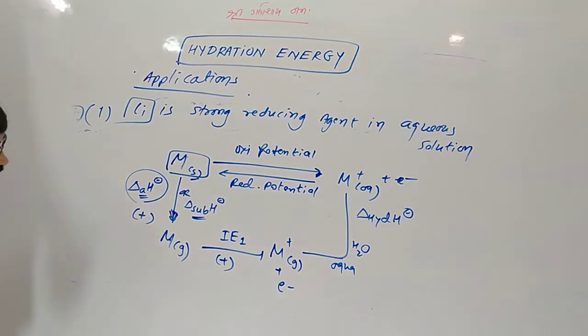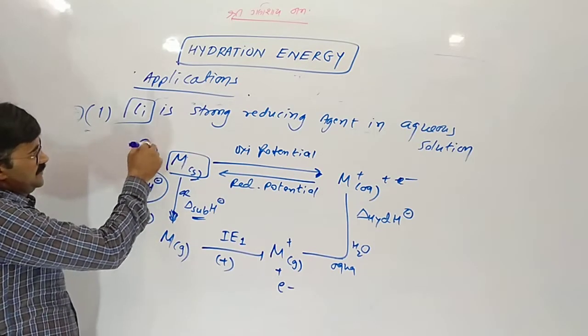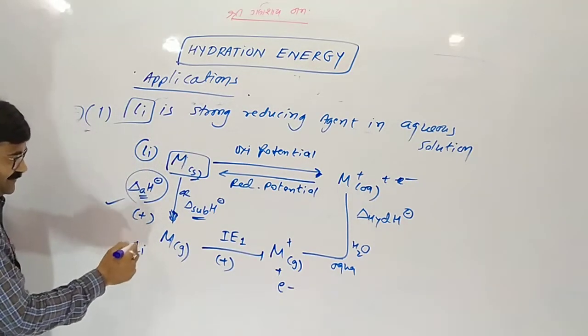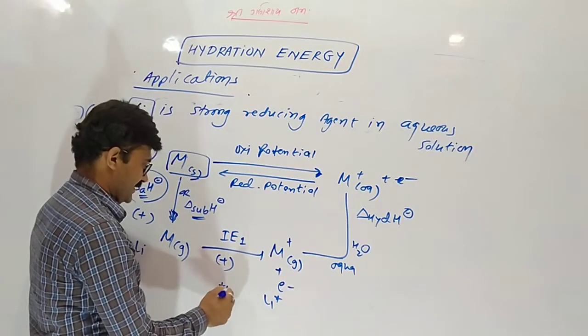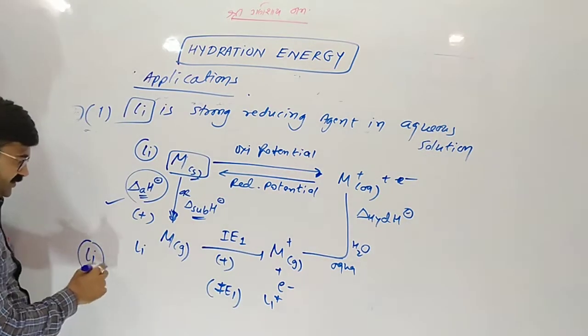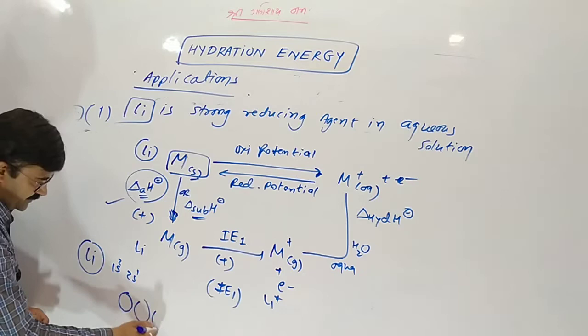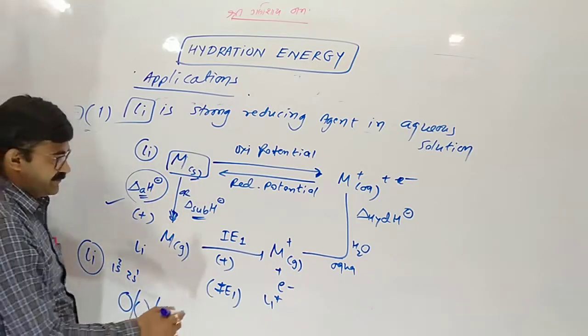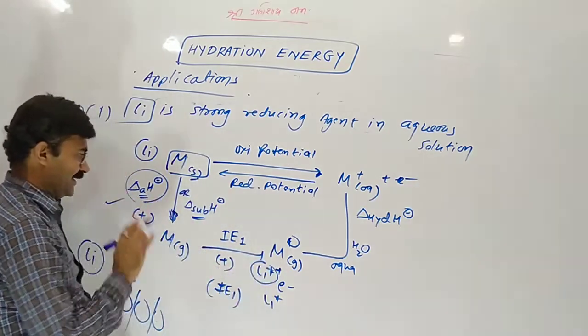Here, what about lithium? Actually, the atomization enthalpy and ionization enthalpy of lithium are very high, no doubt. Why? Because it is very small in size. So to separate all the atoms and release electrons from them, high energy is needed.